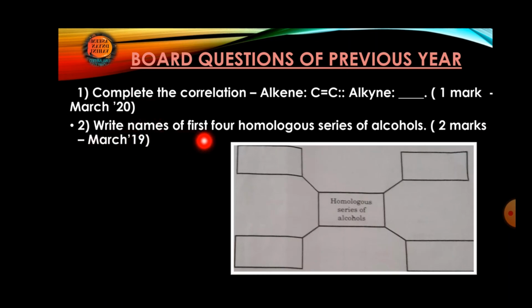Second question: write the names of the first 4 homologous series of alcohol. This question was 2 marks, and it was asked in March 2019. And you can check over here how your answer is supposed to be written. And a very important point, children, you need to remember. Here the question is the first 4 homologous series. It means you have to start from methanol. You cannot start from anywhere else, because they asked very clearly for the first 4 homologous series. So first 4 means you have to start from the first member. It means methanol, ethanol, propanol, and the last is butanol.